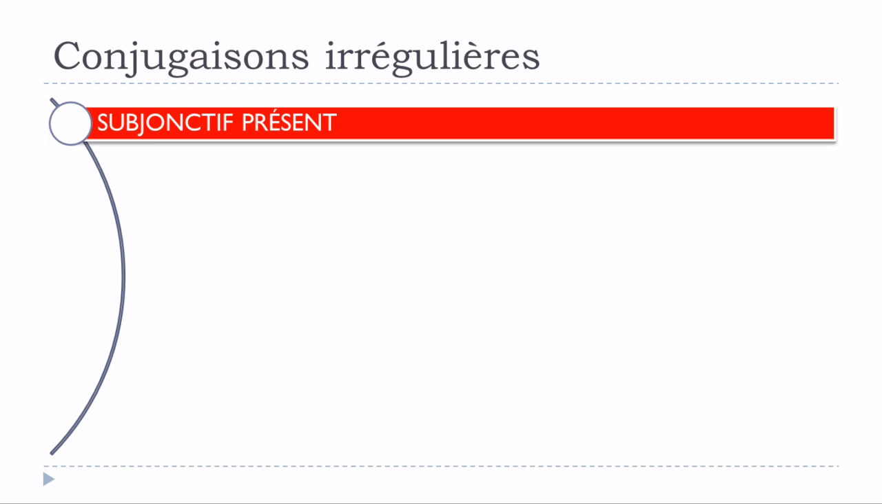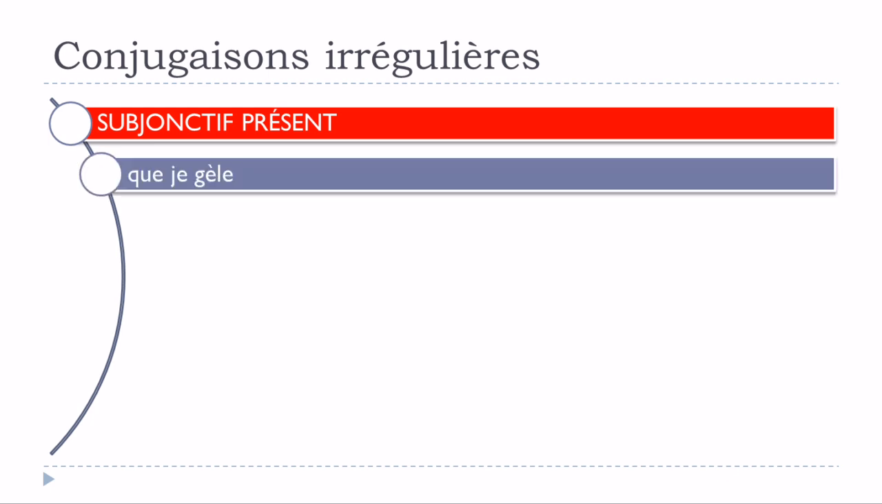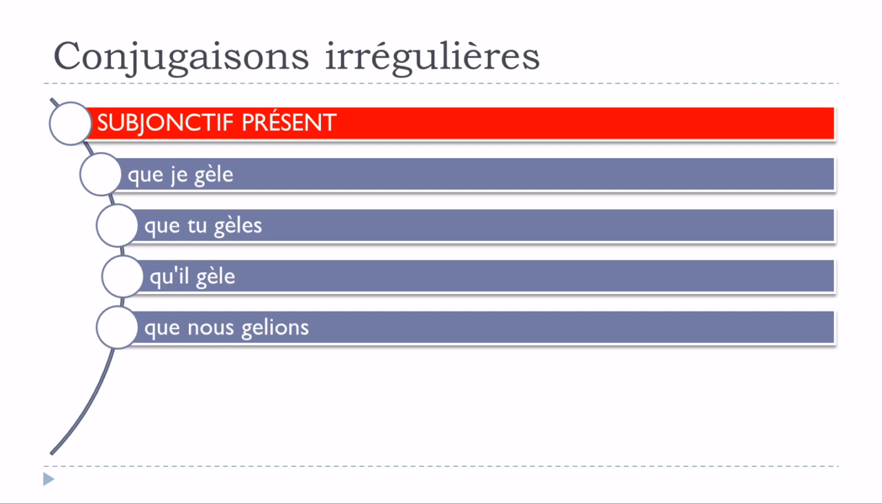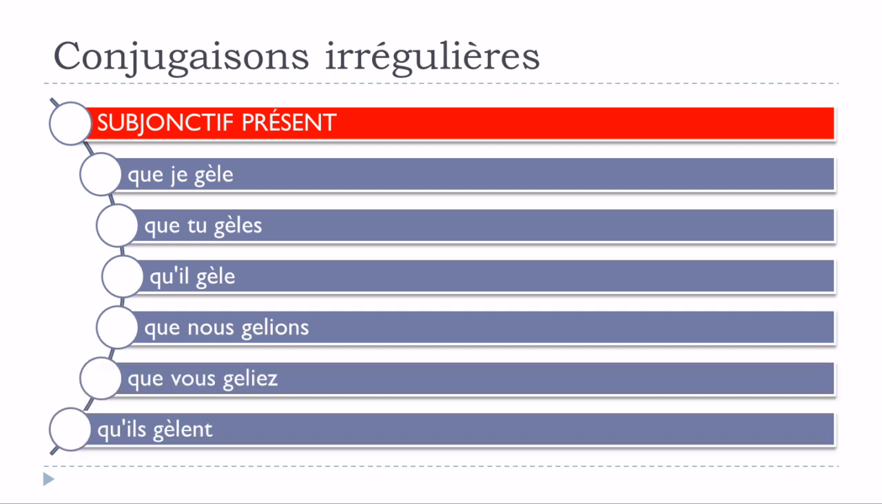For the subjonctif présent now, it will go like: que je gèle, que tu gèles, qu'il gèle, que nous gelions, que vous geliez, qu'ils gèlent. Okay, so the modification will concern je, tu, il, and then ils at the plural form. For nous and vous, you don't modify it, you just keep it like that, and you put the normal endings for the subjonctif présent. So, que je gèle, que tu gèles, qu'il gèle, and then qu'ils gèlent.